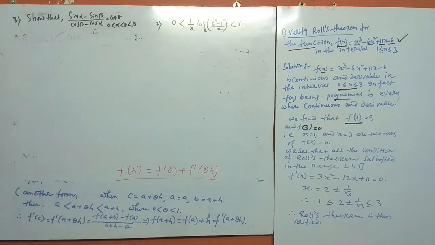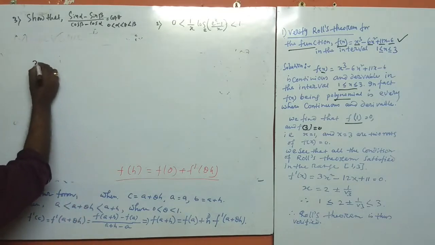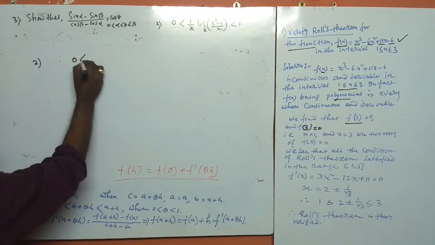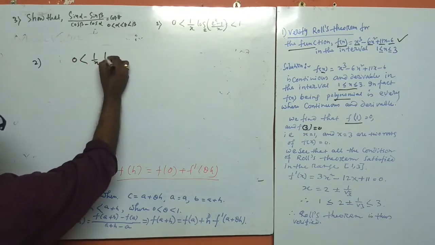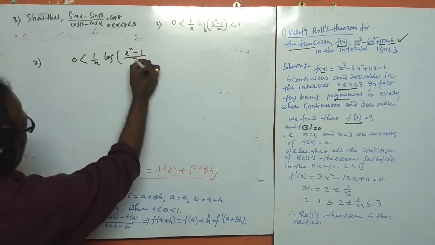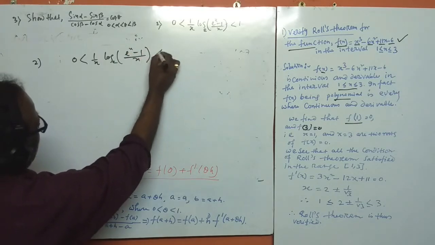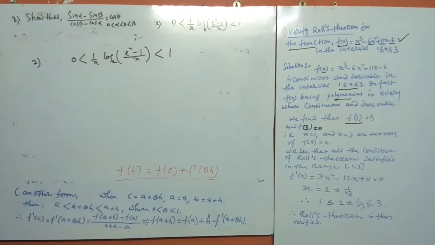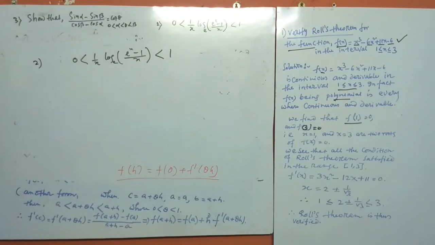We use this formula to solve problem number 2 from the mean value theorem. We have to show 0 < (1/x) log_e((e^x - 1)/x) ≤ 1.